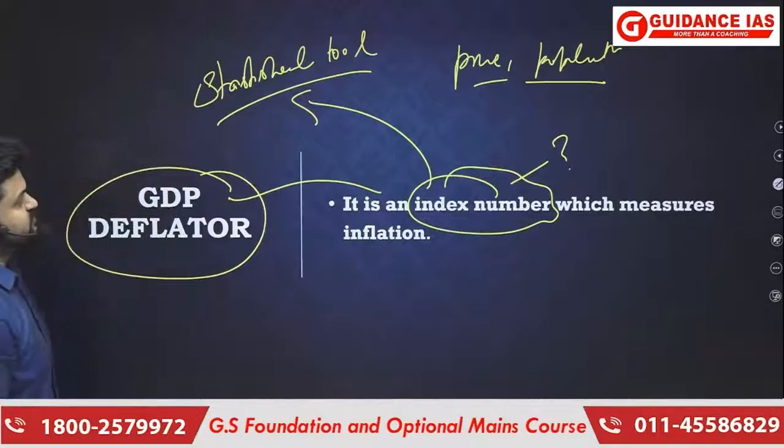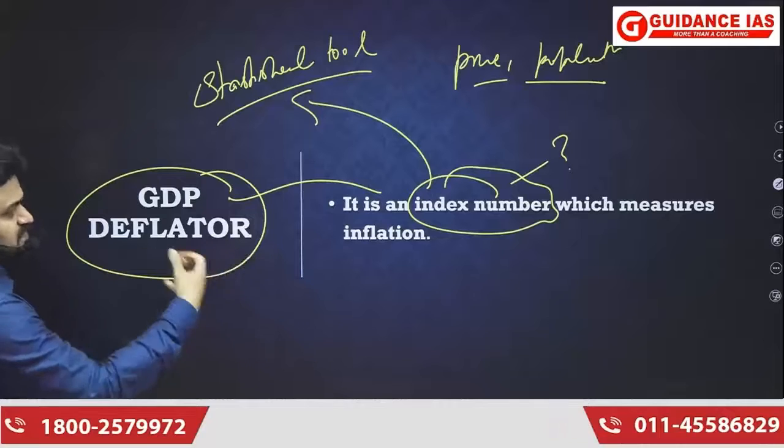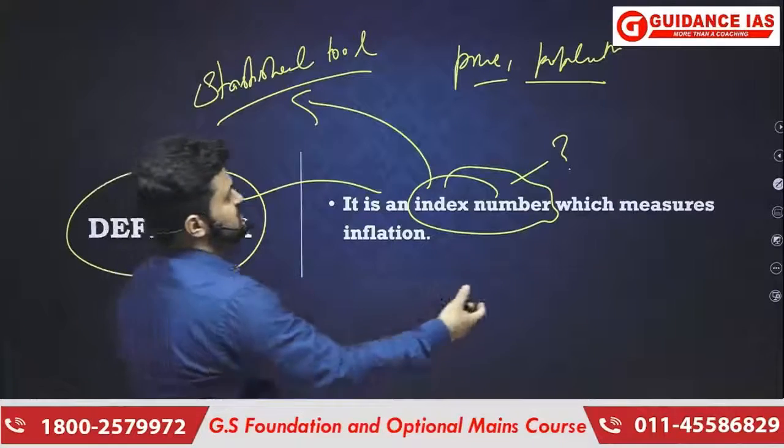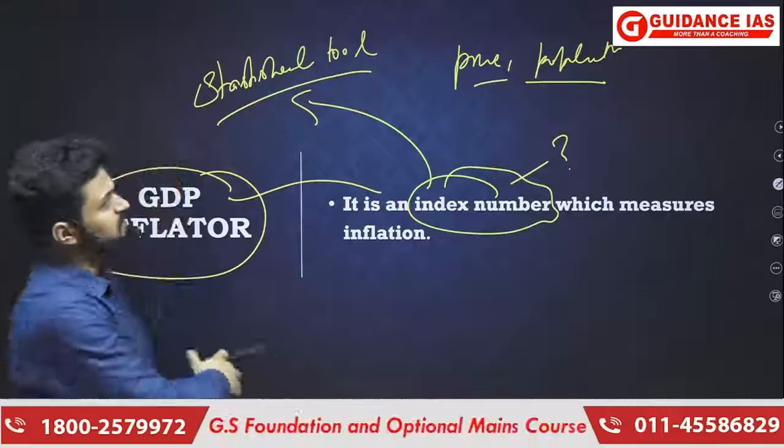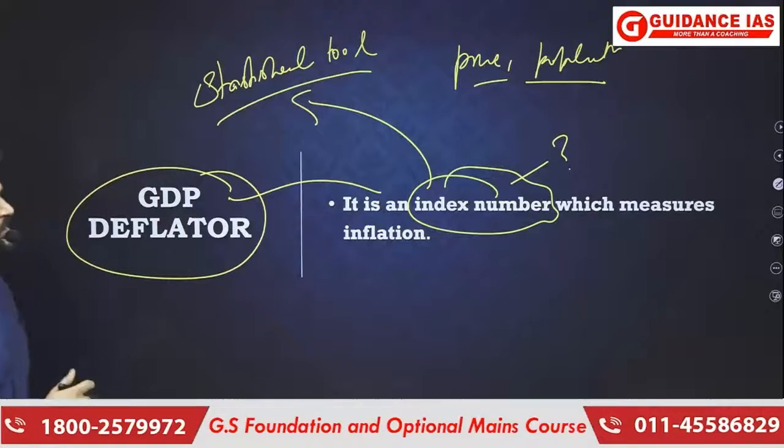So what is an index number? An index number is a statistical tool which is used for measuring change in any variable. That variable may be price or population or anything.